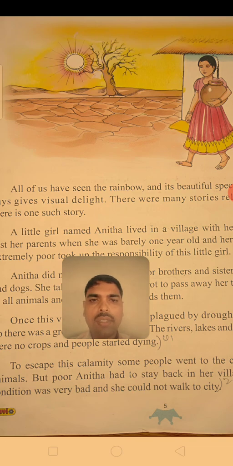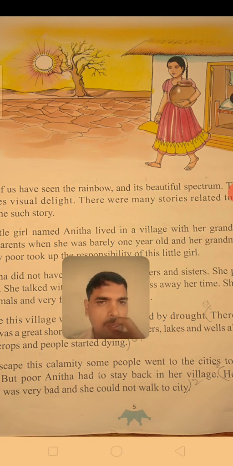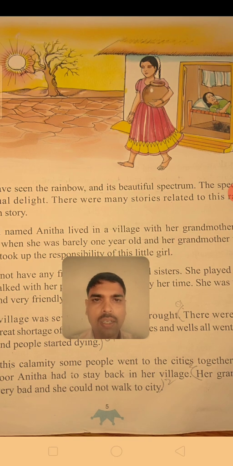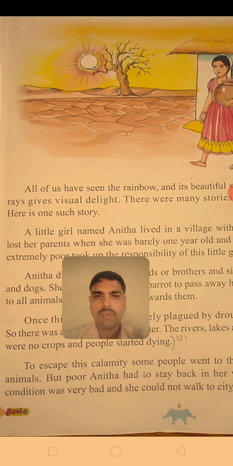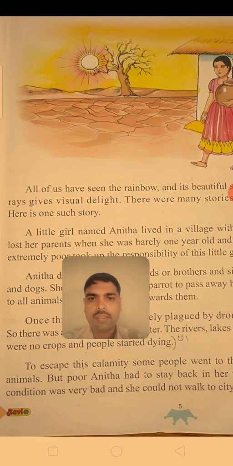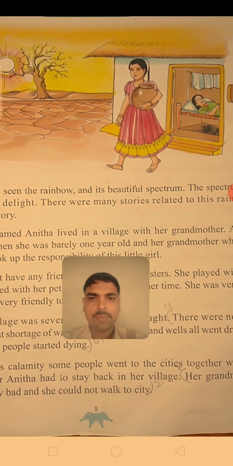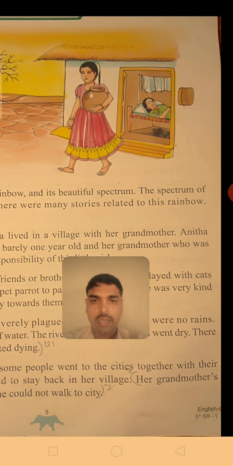All of us have seen the rainbow. Rainbow means the seven color spectrum you have seen. It's a beautiful spectrum. So what are the seven colors? VIBGYOR: V means violet, then indigo, blue, green, yellow, orange, and red. So these are the seven colors. A rainbow gives visual delight, which means happiness. If we see the rainbow spectrum, we get happy.